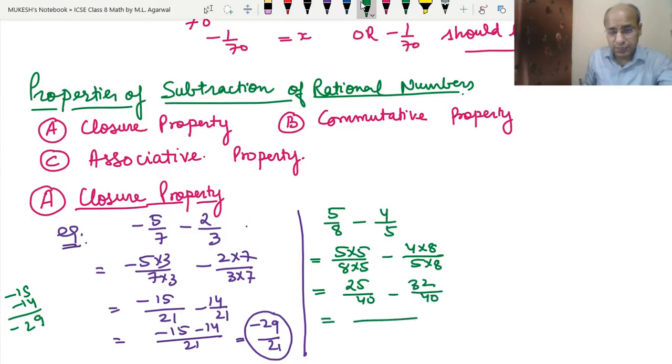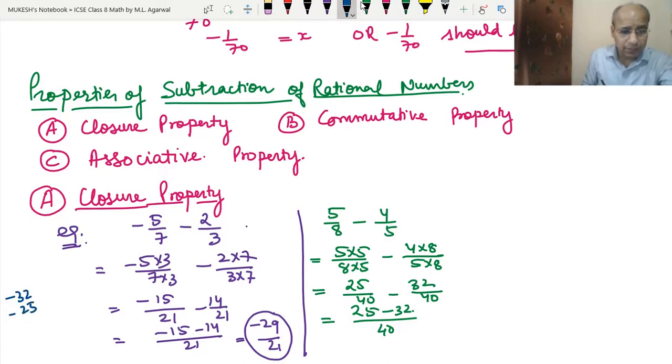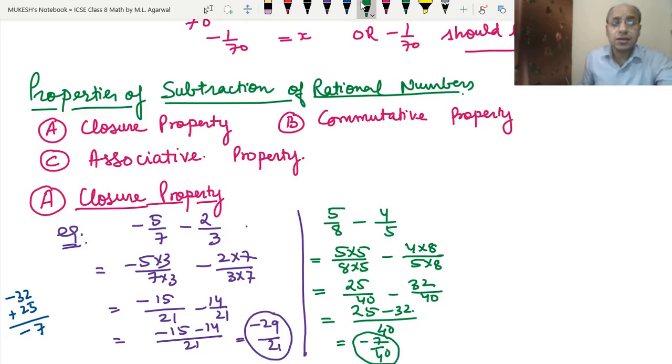Now 40 is the common denominator, so 25 minus 32. Again do some rough work here. We write 32 first, then 25, and the sign is negative. 32 minus 25 is 7, and we put the sign minus: minus 7. So the answer we have got is minus 7 upon 40. This is again a rational number.